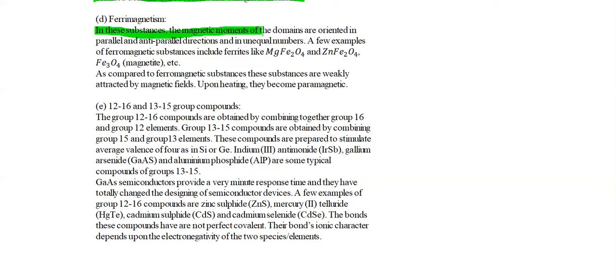In these substances, the magnetic moments of the domains are oriented in parallel and anti-parallel directions, but they are unequal in number. A few examples of such ferrimagnetic substances are ferrites, such as MgFe2O4 (magnesium ferrite), zinc ferrite, and magnetite, Fe3O4. They all are magnetic materials which are considered ferrimagnetic.